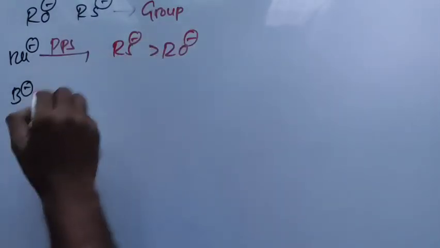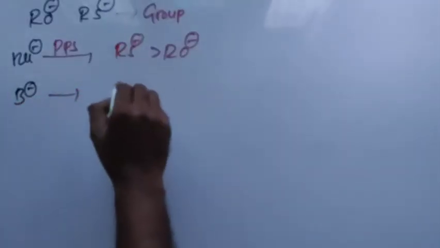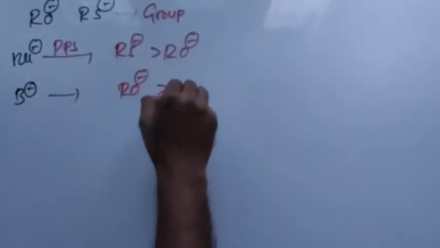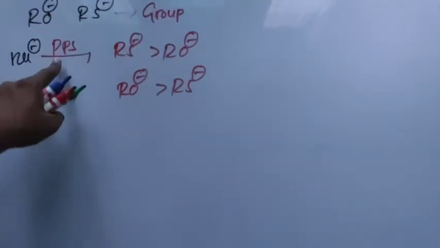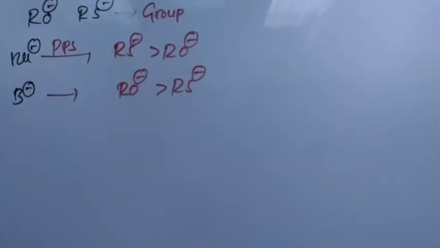Therefore, RS minus is a stronger nucleophile than RO minus, and basicity down the group decreases. Therefore, RO minus is a stronger base than RS minus. And I already told you numerous times, wherever you see a polar protic solvent, you must immediately recognize it causes solvation.